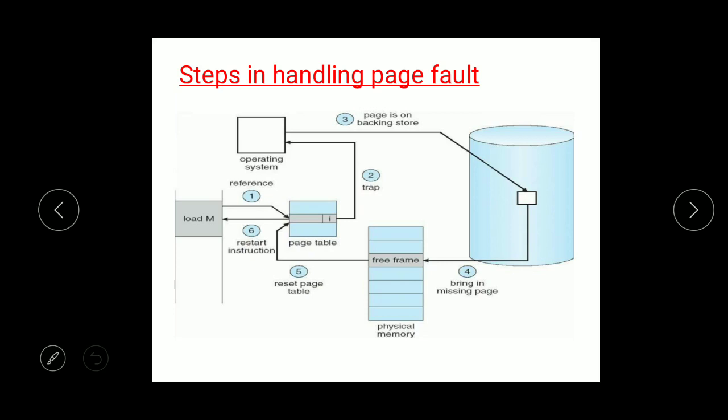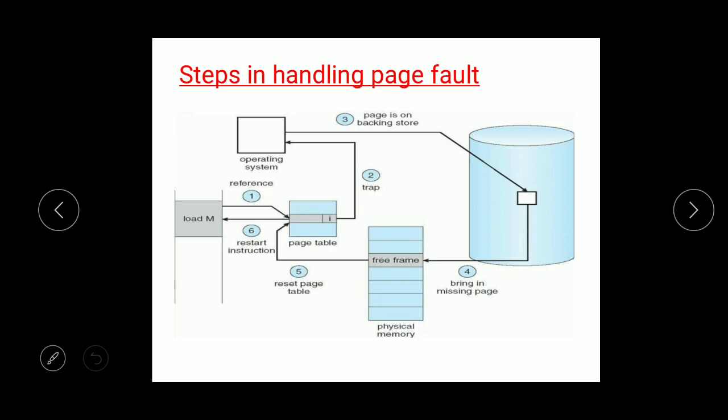In the fourth step, it will bring that page into an available free frame of the physical memory. As you can observe, there is a physical memory and the page is brought into this available free frame. In the fifth step, once it is brought into the frame, it will reset the page table so that the valid and invalid bits can be updated in the page table.